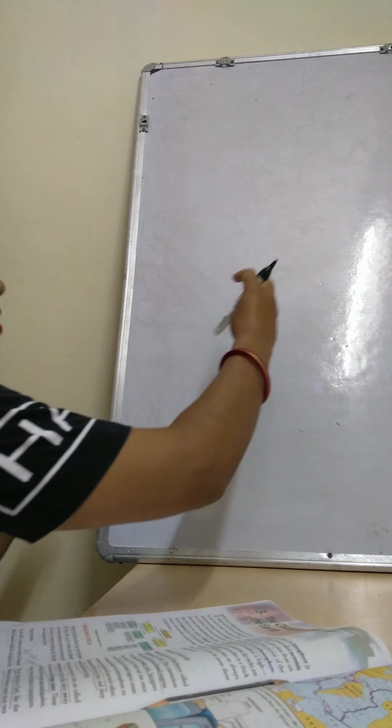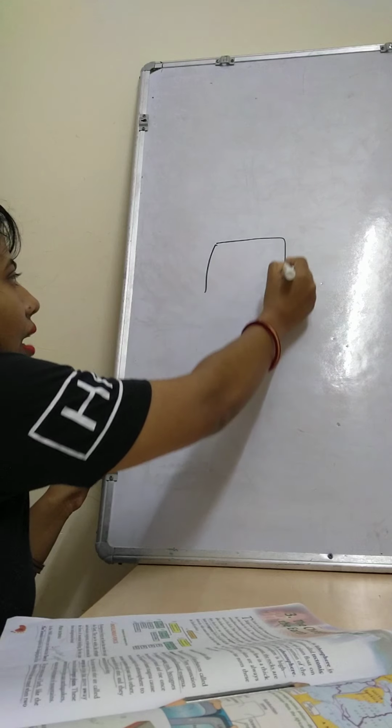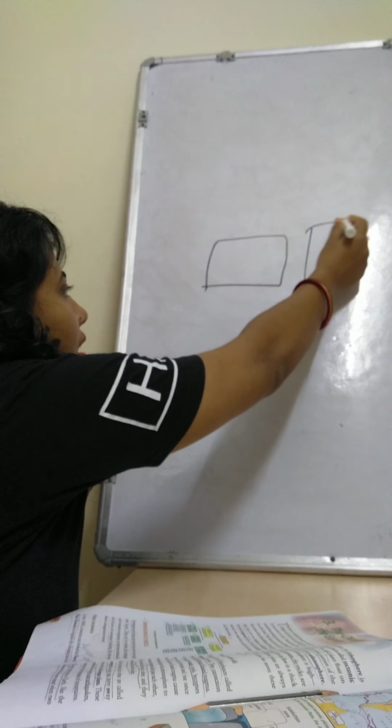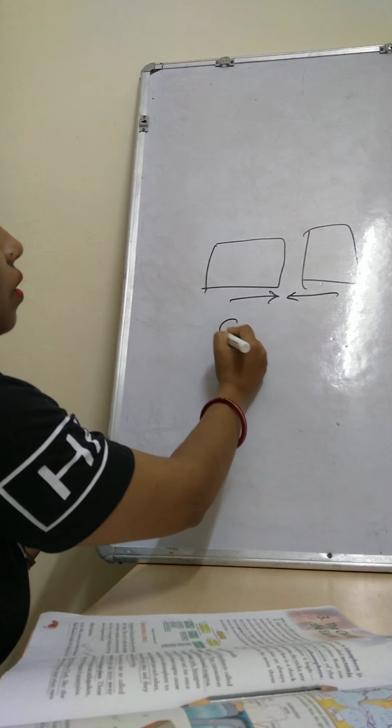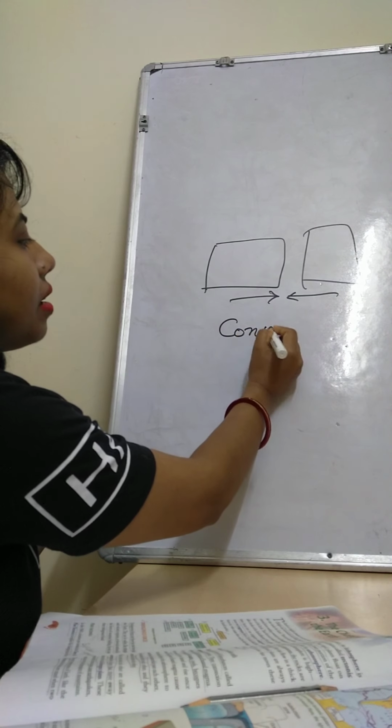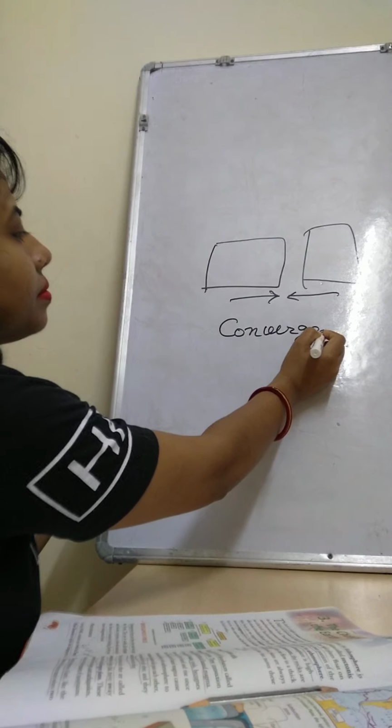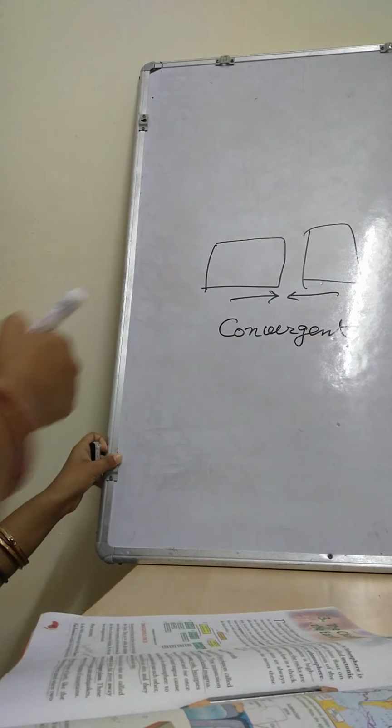Okay. And here children, I will show you the plate movement, how the plates are moving. If suppose the plates are coming and they are joining with each other, these are called convergent plate boundaries.